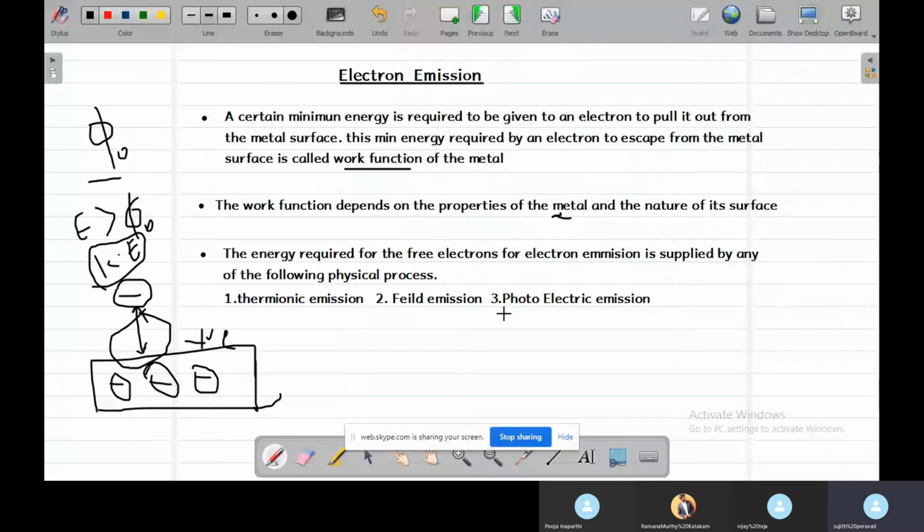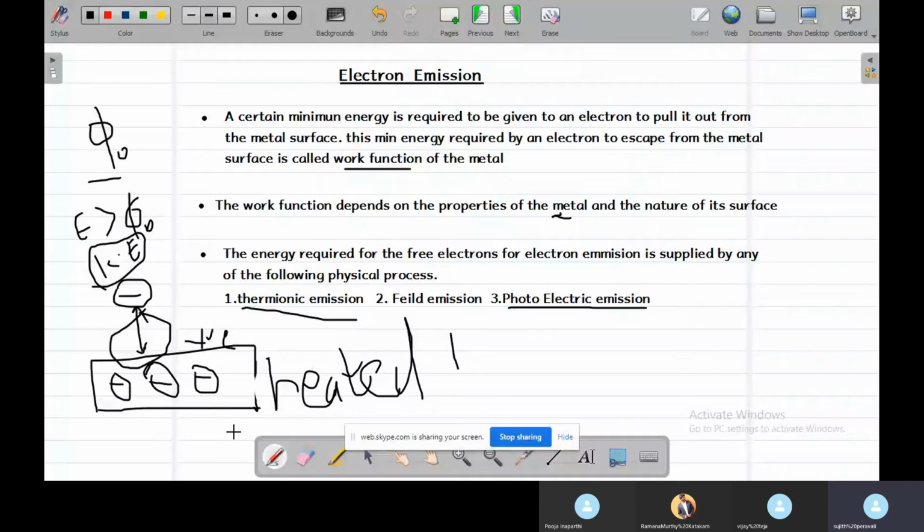We have already discussed photoelectric emission. In thermionic emission, the metal is heated, the electrons are excited, and energy is provided. The attraction forces between the electrons and the positive surface decrease as it is heated, and the electrons can easily escape from the metal surface.